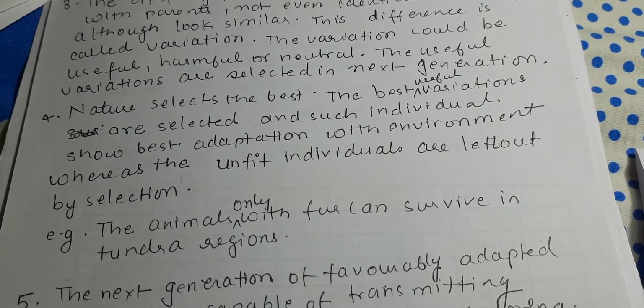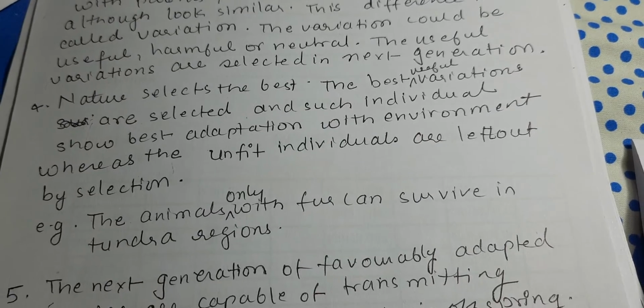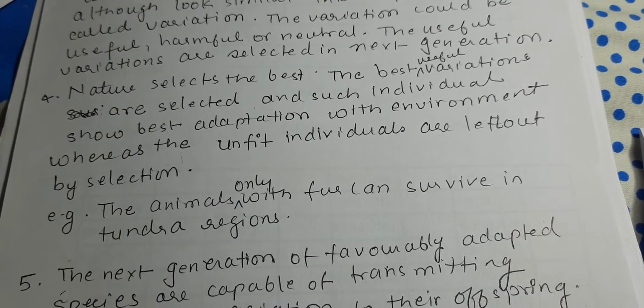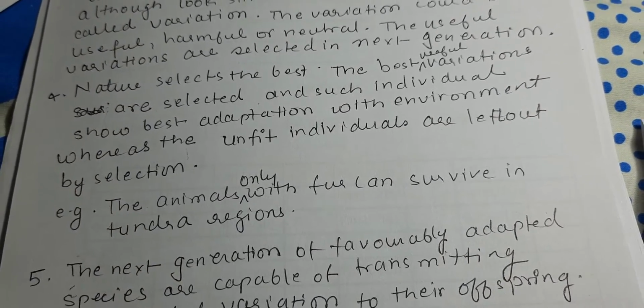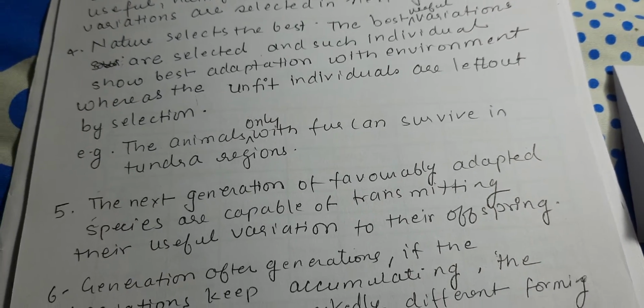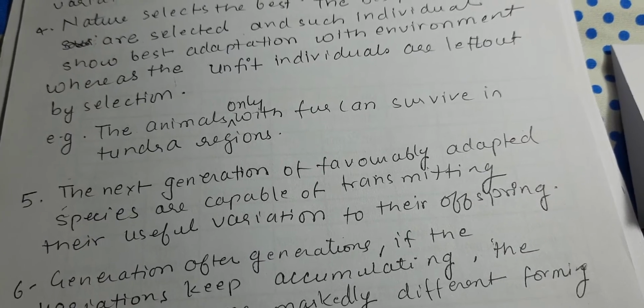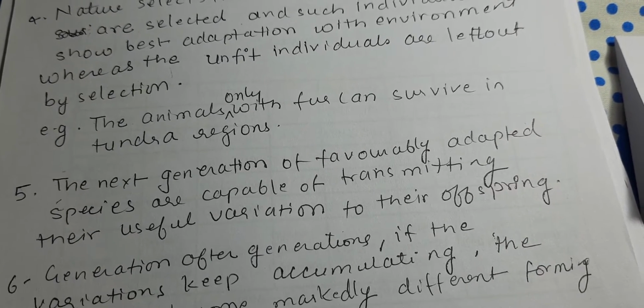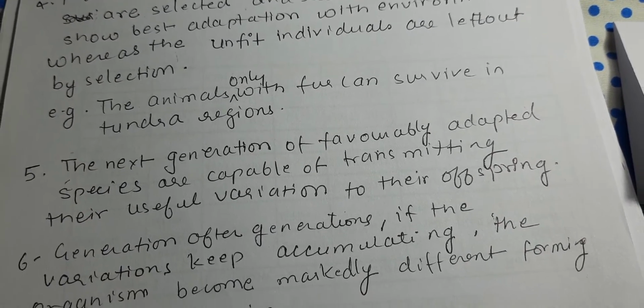Nature selects the best. The best useful variations are selected, and such individuals show the best adaptation with the environment, whereas the unfit individuals are left out by the selection. For example, only an animal with fur can survive in tundra regions.